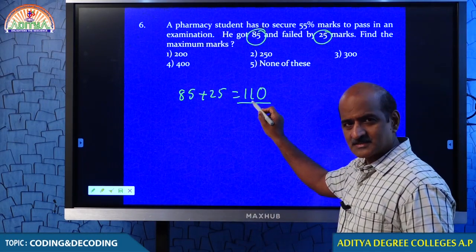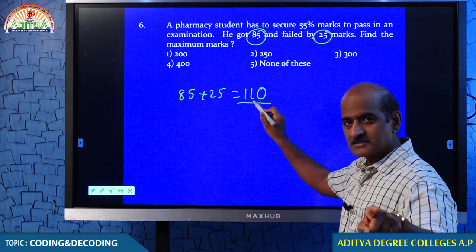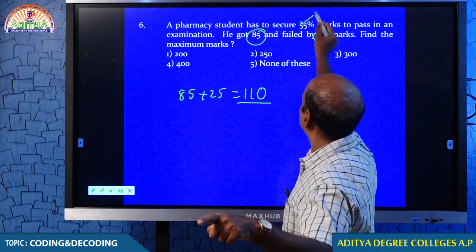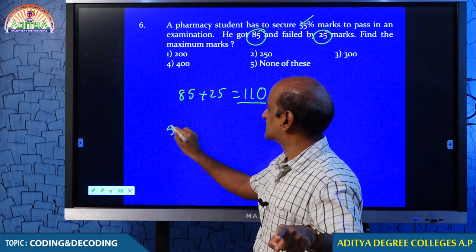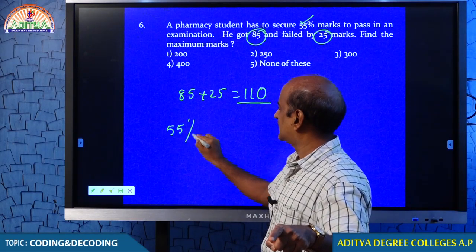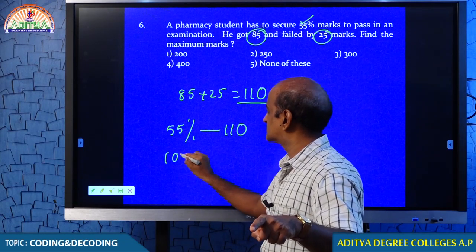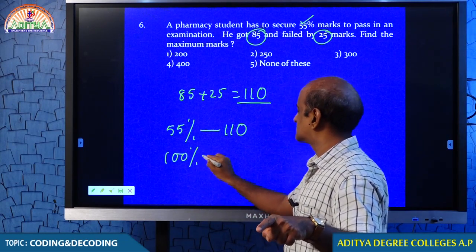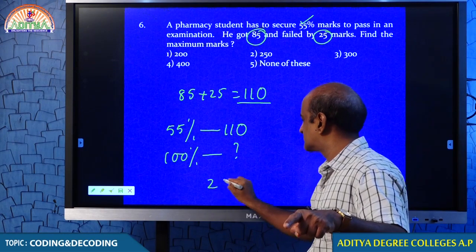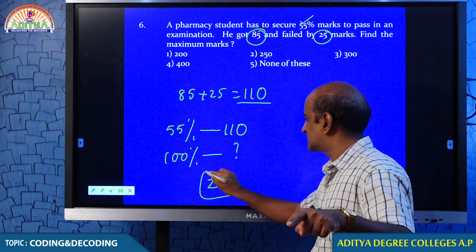Are they pass marks or total marks? Pass marks. What is the pass percentage? 55%. So when 55% is 110, what is your question? What are the total marks? Total marks are 100%. Therefore, your answer is 200.